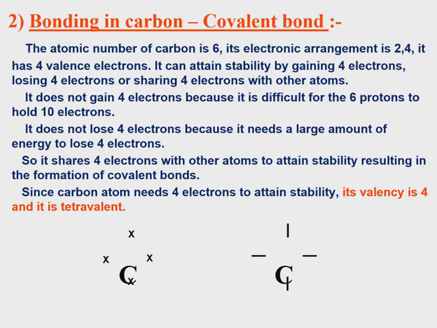It does not gain 4 electrons because it is difficult for 6 protons to hold 10 electrons. It does not lose 4 electrons because it needs a large amount of energy to do so. So it shares 4 electrons with other atoms to attain stability, resulting in the formation of covalent bonds. Since carbon needs 4 electrons to attain stability, its valency is 4, that is, it is tetravalent.